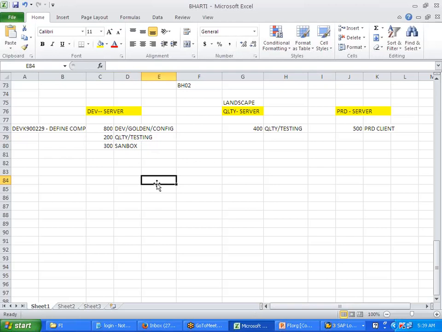No, not possible, right? First you understand this. I did configuration in 800. Everyone agree on this? Now when the configuration is done in 800, I want to do testing. To do the testing, the test data is available only in the quality client. Can I test in 200? No, because the configuration is lying in 800, but the test data is in 200. The testing can be done in 200, not in 800.